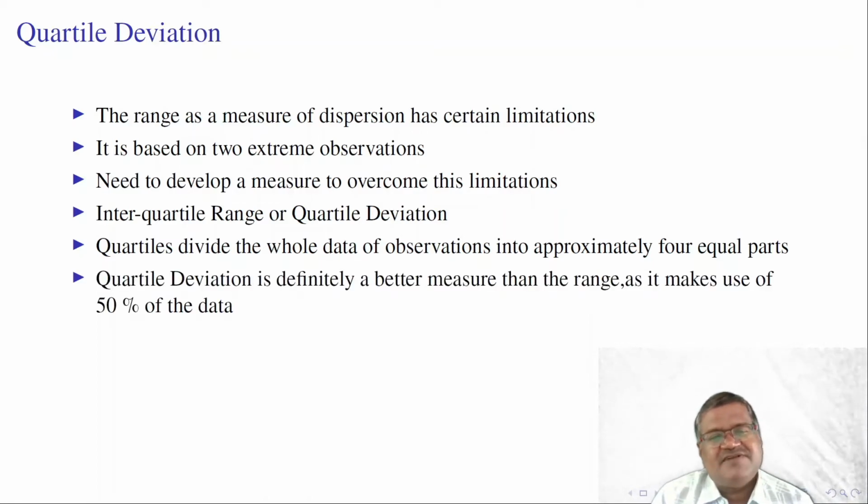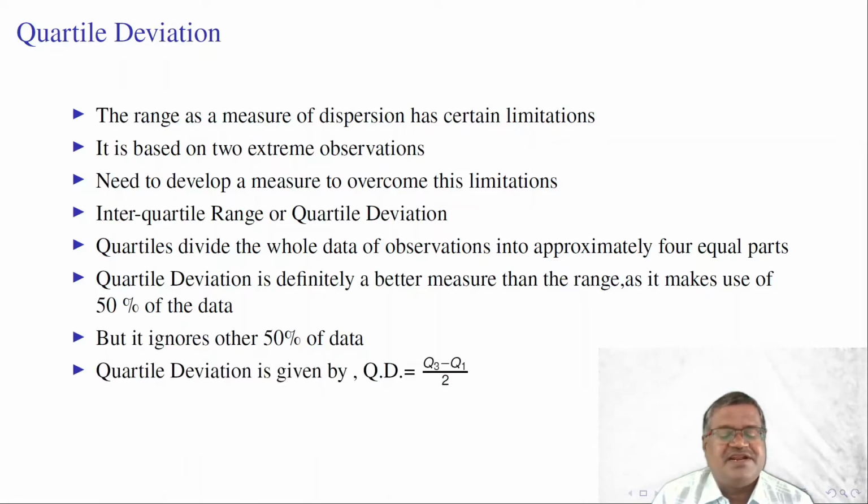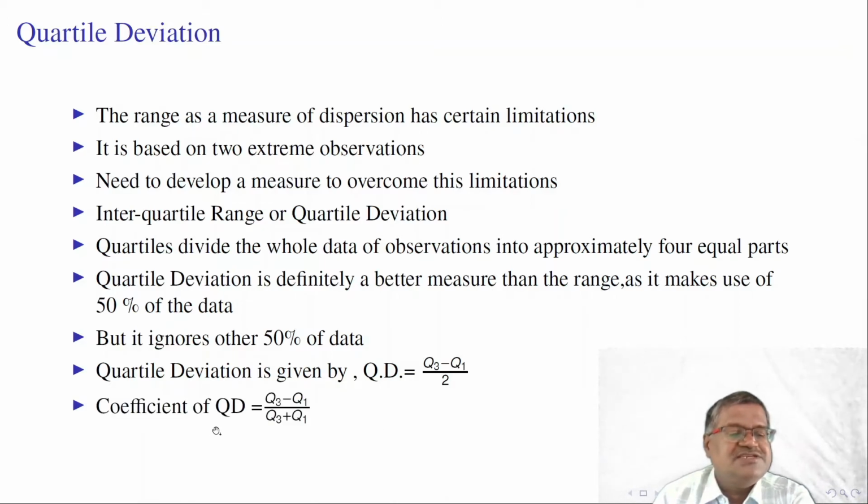Quartile deviation is definitely a better measure than the range as it makes use of 50% of observations, but it ignores the remaining 50% of data. The formula for calculating quartile deviation is Q3 minus Q1 by 2. Coefficient of quartile deviation is equal to Q3 minus Q1 by Q3 plus Q1.